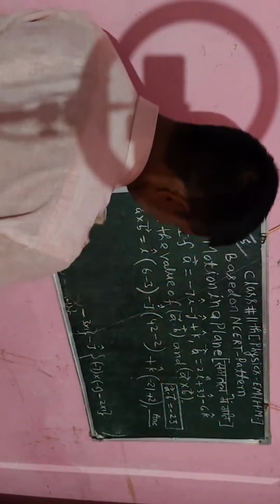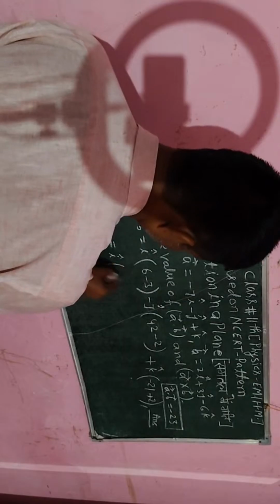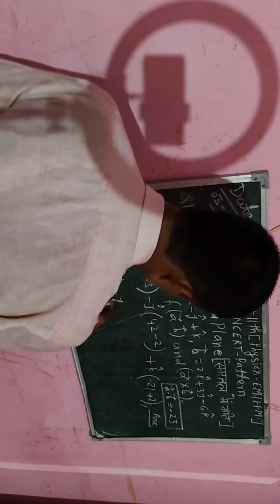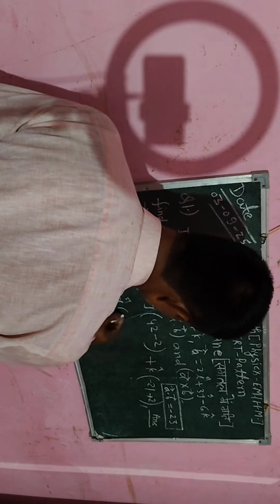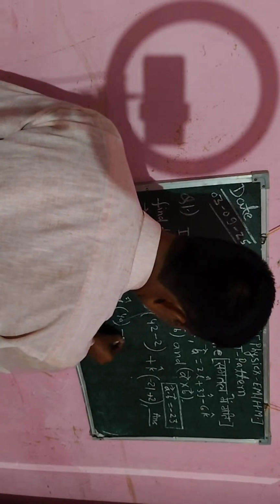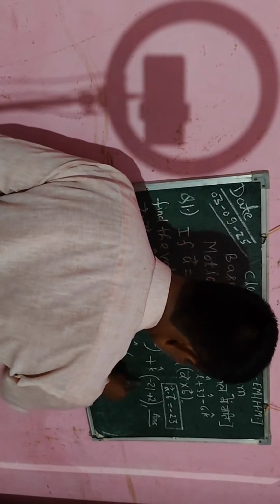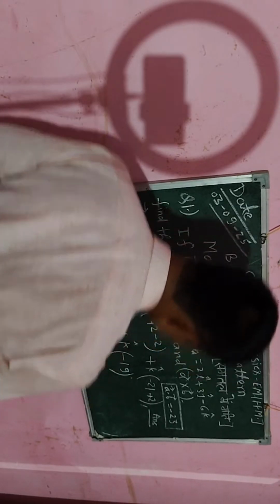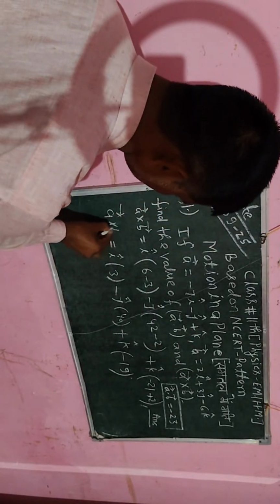Okay, below that I will erase, and after erasing I will write its value. So here I will say that is 6 minus 3, that is 3, and here I will say vector k cap. And here, in the bracket, I will write 2 minus 2, that will be 14, and then here I will say vector k cap. In the bracket I will write minus 41 plus 2, that will be minus 19. Okay, this is the 19 and this is the value of a cross vector b.